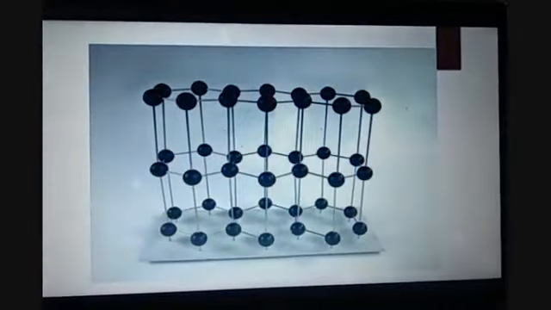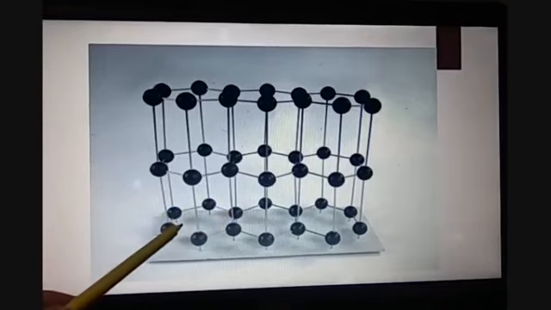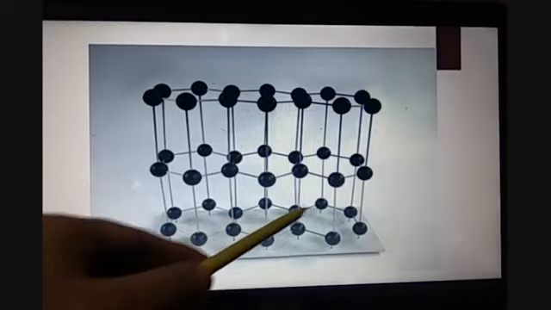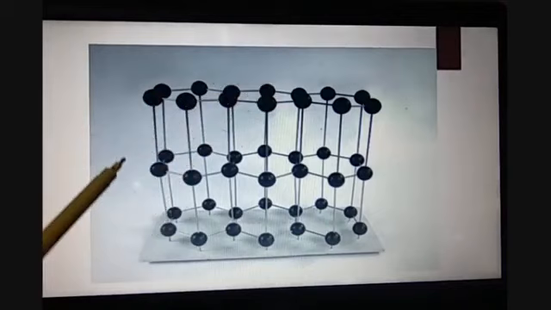Here one more diagram is in front of you, just to make you understand what the layered structure of hexagonal rings of carbon atoms looks like in the graphite allotropic form of carbon. So here you can see that this is the lower hexagonal ring which is continuing, this is the middle one, and this is the upper one.